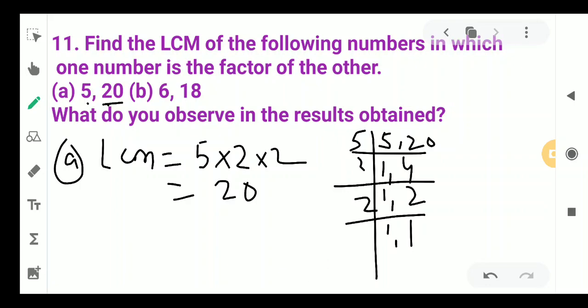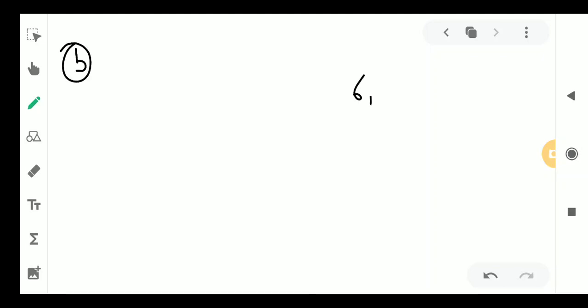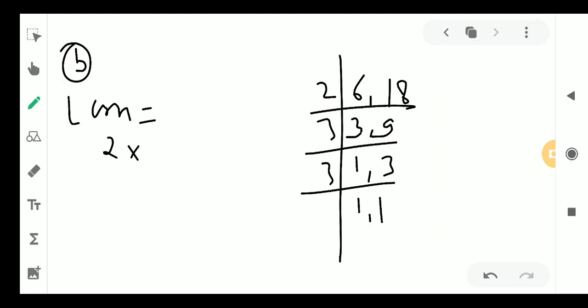Same way, suppose we have to find the LCM of 6 and 18. Let me find their prime factorization. 2 3s are 6, 2 9s are 18, 3 1 is 3, 3 3s are 9, 3 1 is 3, 3 1 is 3. So LCM is 2 into 3 into 3, 18. What we are watching is that 6 was a factor of 18, and the LCM is coming 18. So if two numbers are there in which one number is a factor of the other, then their LCM will be the other number. So by these shortcuts we can easily find the LCM of two given numbers. Thank you.